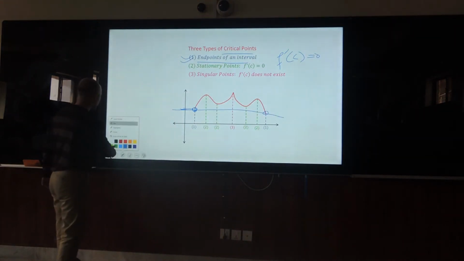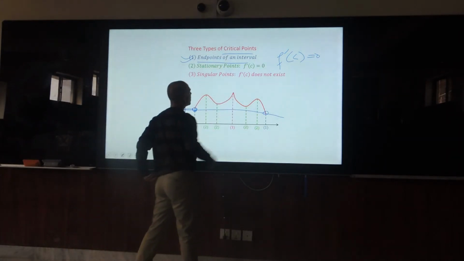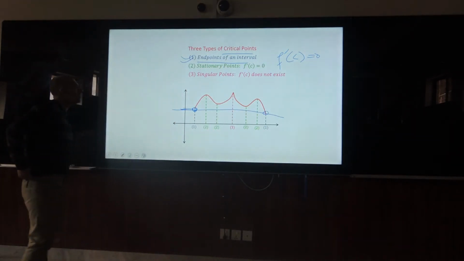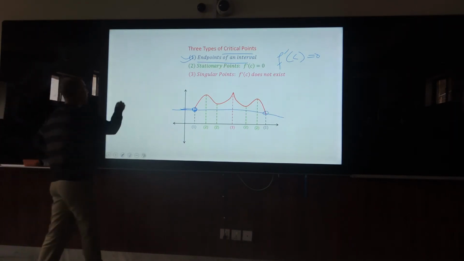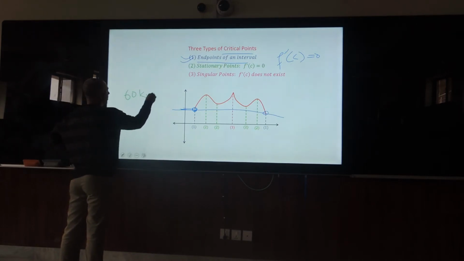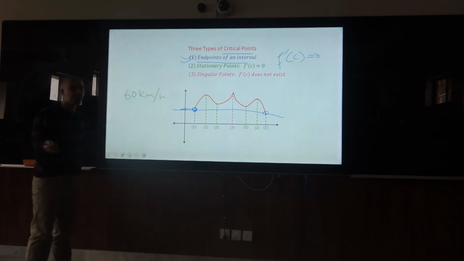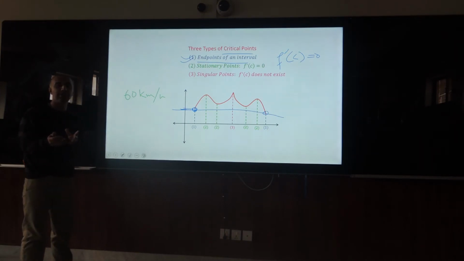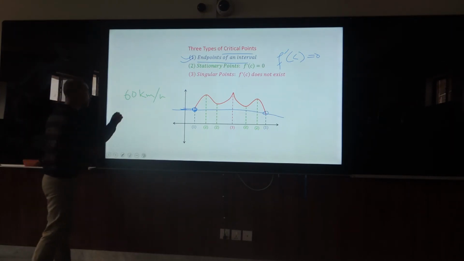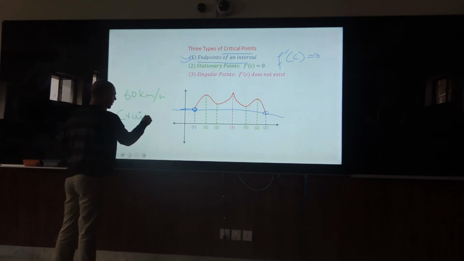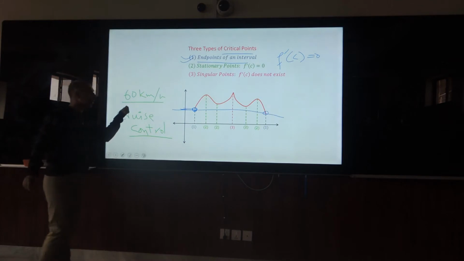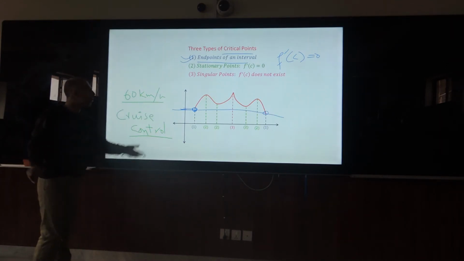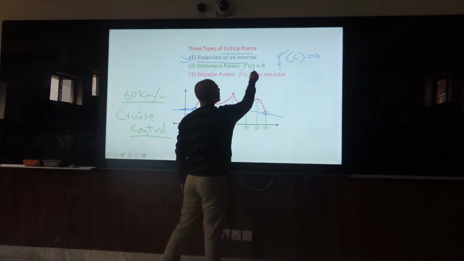The second one is a stationary point. At stationary points, the car speed is uniform. For example, the car is moving at 60 kilometers per hour. Nowadays, the electronic computing control unit in a BMW or Tesla car, cruise control, controls the car speed. It maintains the car speed at the same value, for example 60 kilometers per hour on a smooth road. So this is a stationary point. Then again, there is no change.